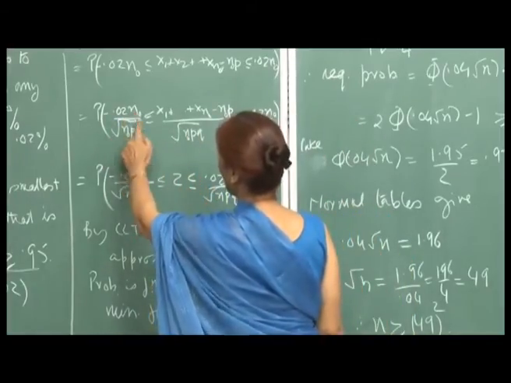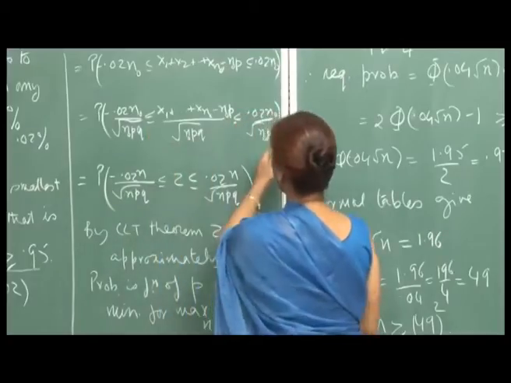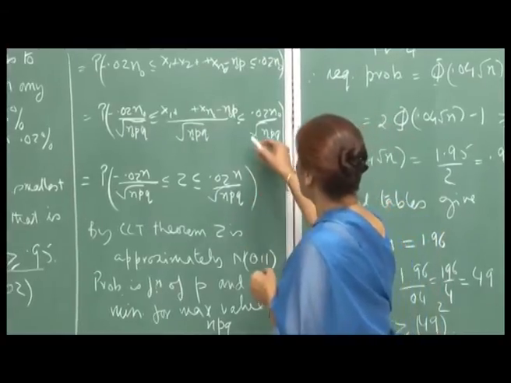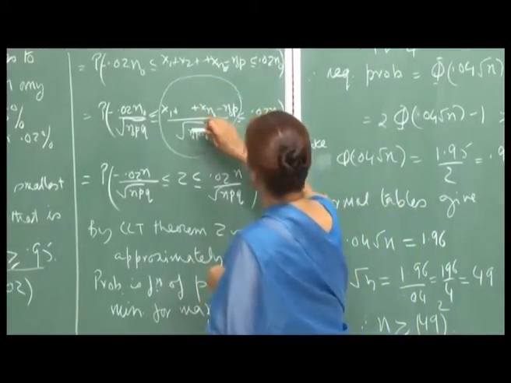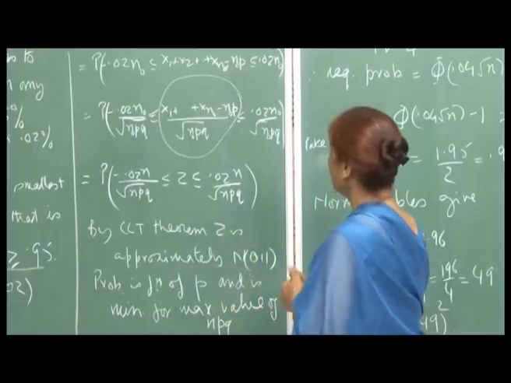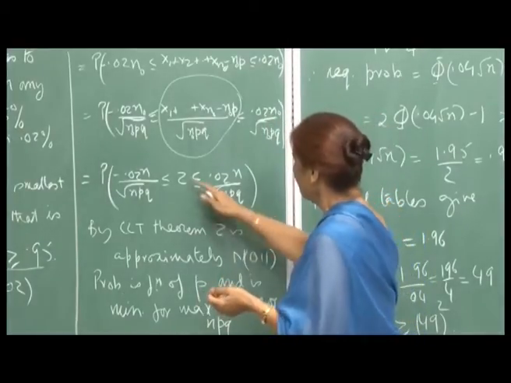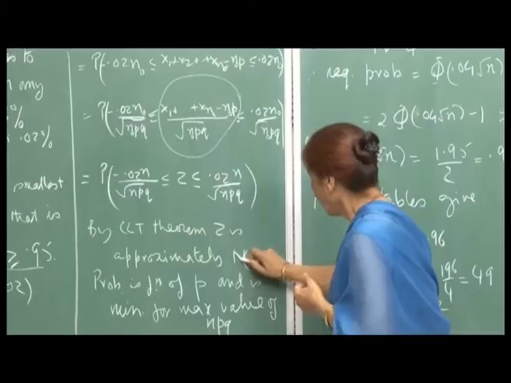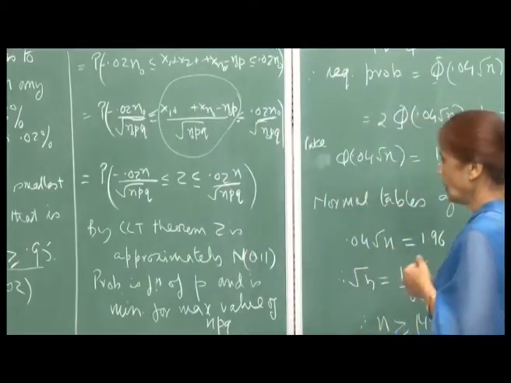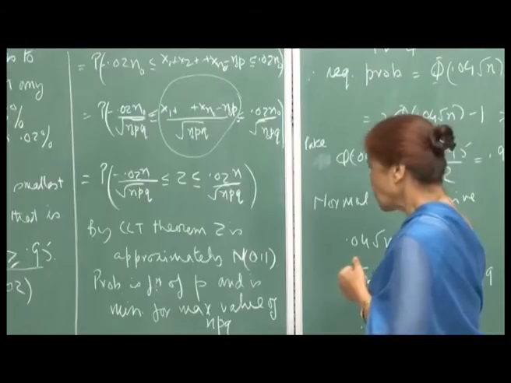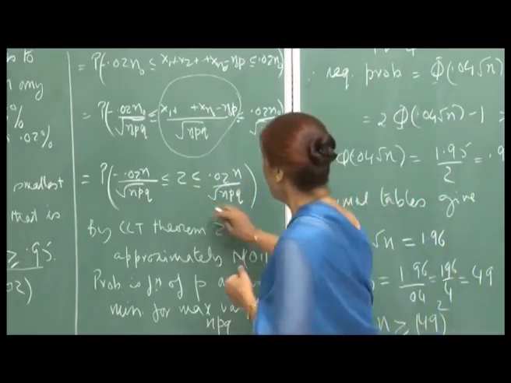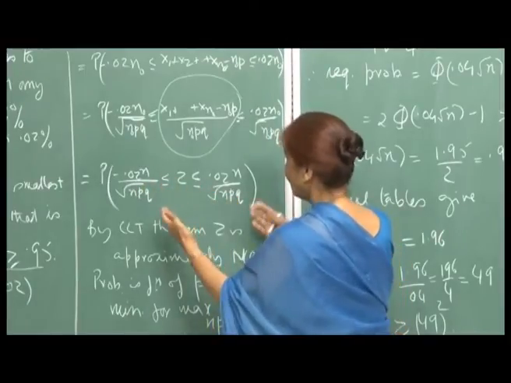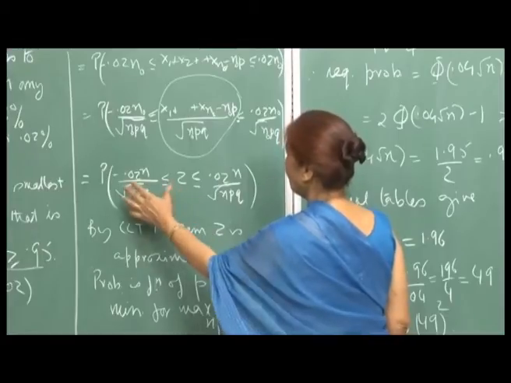The bounds become 0.02 n naught divided by root of n naught p q. So, I divide throughout by root of n naught p q to standardize, and this is now my standardized variate, and by the CLT, this is approximately a standard normal variate, of course, right. Approximately, this is a standard normal variate. And so, the probability is a function, because the numbers on the two ends are the interval in which you want Z to be, and that probability will depend on p.